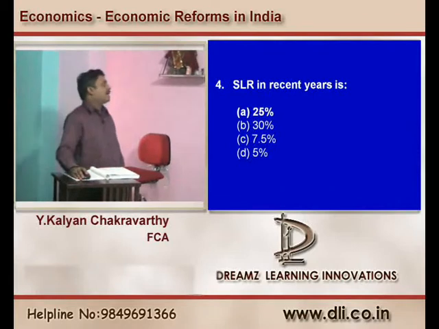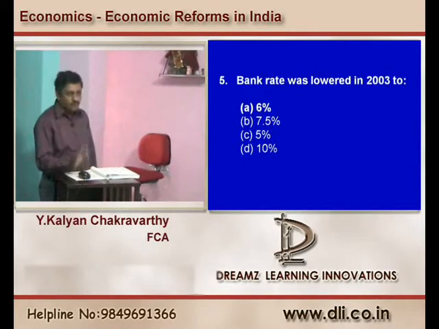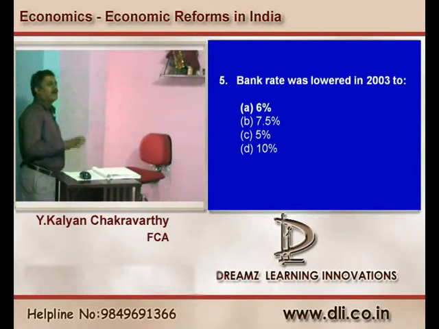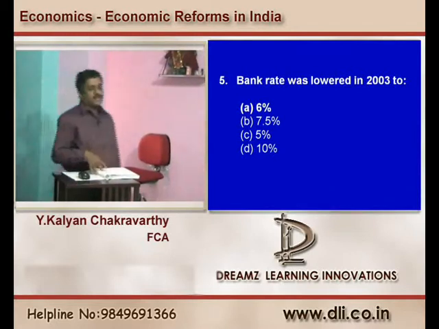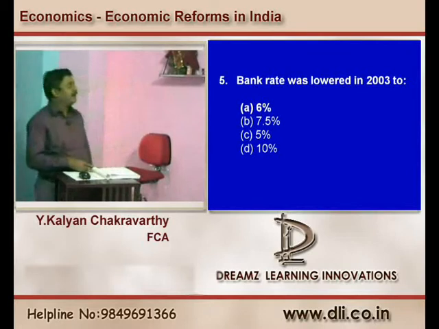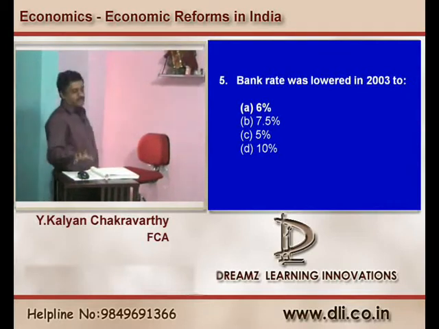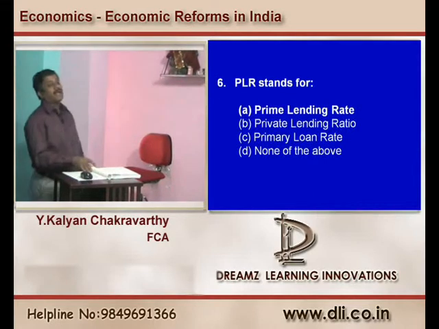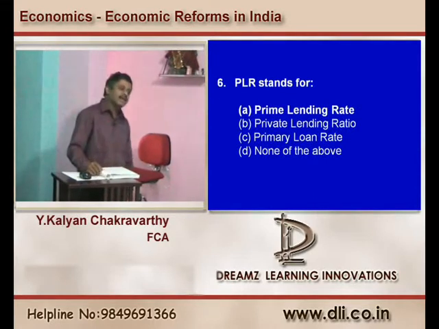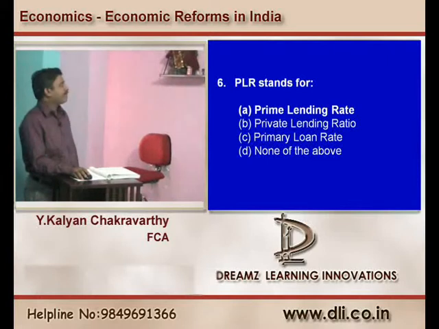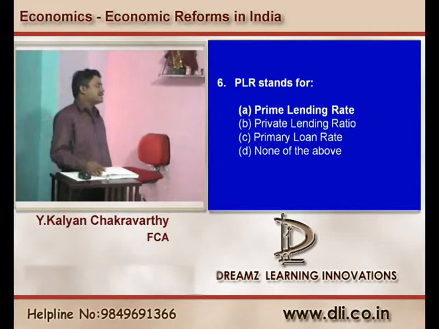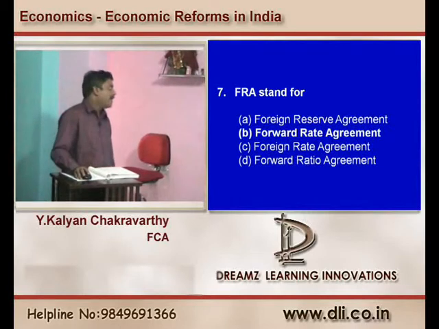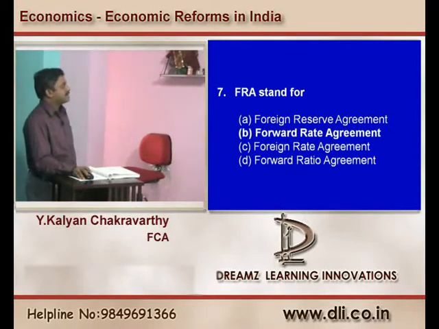Then bank rate was lowered in 2003 to 6%. Of course, on savings bank, what is the interest rate? 3.5%. Bank rate here is 6%. Then PLR stands for primary lending rate. You call it a PLR. FRA stands for forward rate agreement, means FRA. B is the right answer.